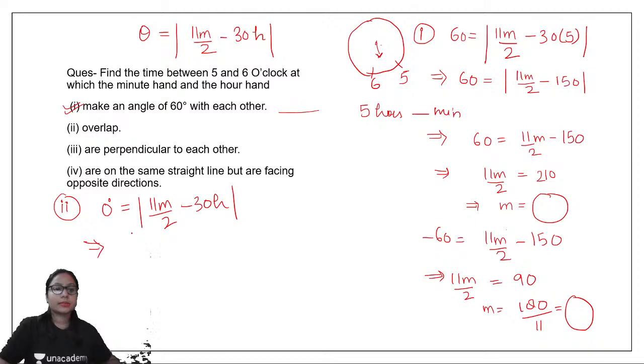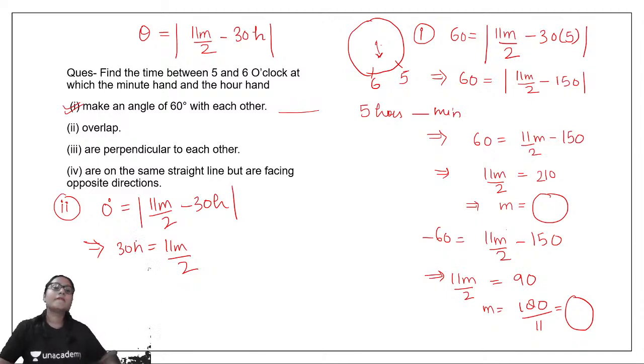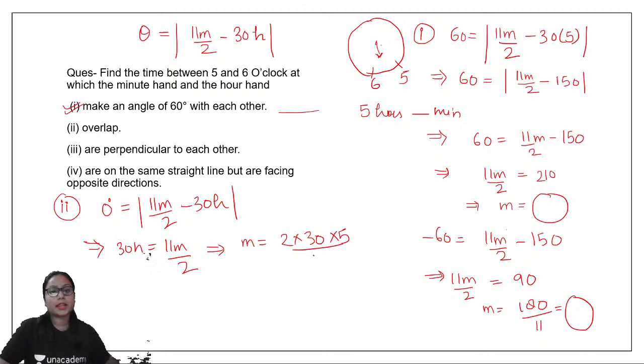Okay, so this implies that 30h is equal to 11m by 2. We already know that the value of h is 5 here, so we will put that, and this would give me that m is equal to 2 into 30 into 5 by 11. Okay, so please solve this, and from here I will get a value of m, and that would be the answer. So the time would be 5 hours m minutes that we get from here.